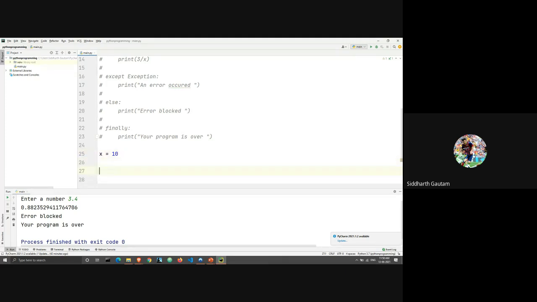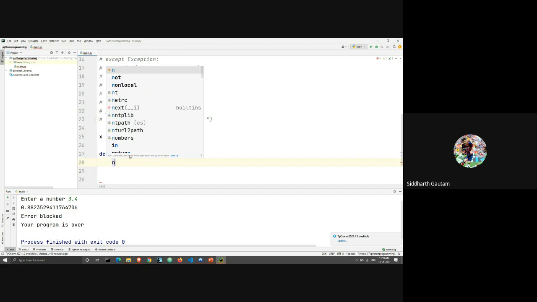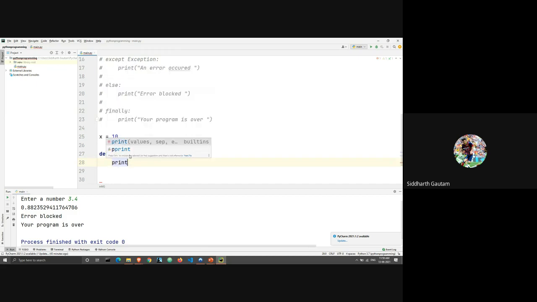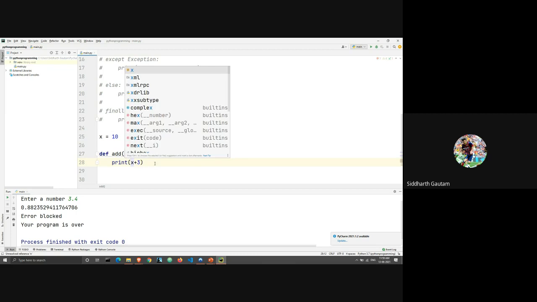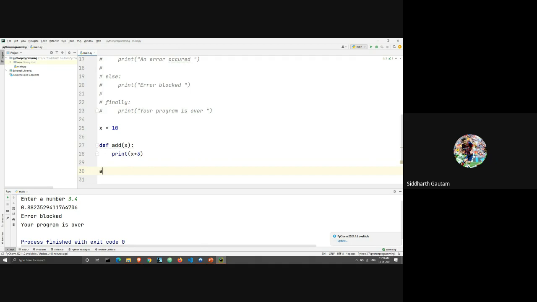Let's say I want to execute something on the x, like I want to change something about x. And for that I'm going to write a function. Okay, I'm going to write def add x, taking n. Then I'm going to write print x plus 3, because that will be a better way to visualize what's happening. Now I'm going to call this program. I'm going to write add x.